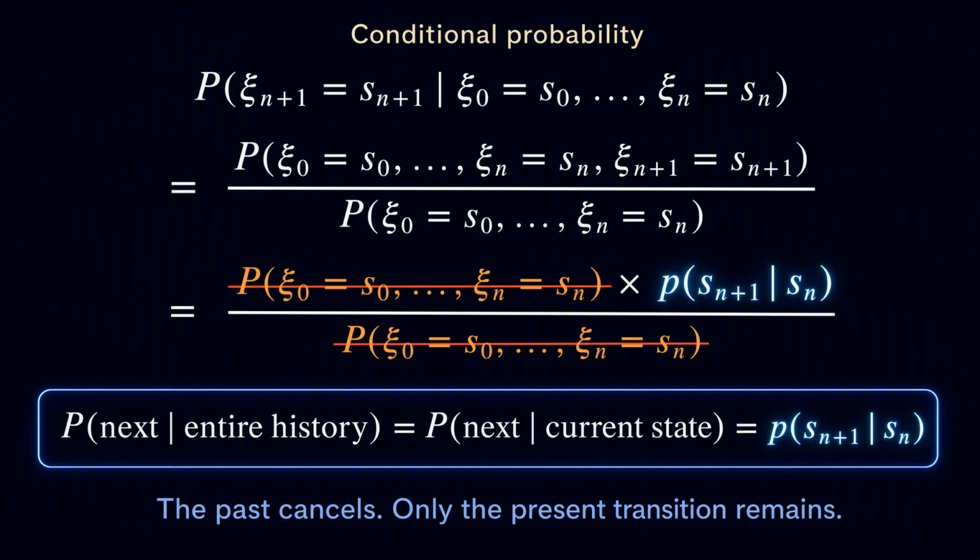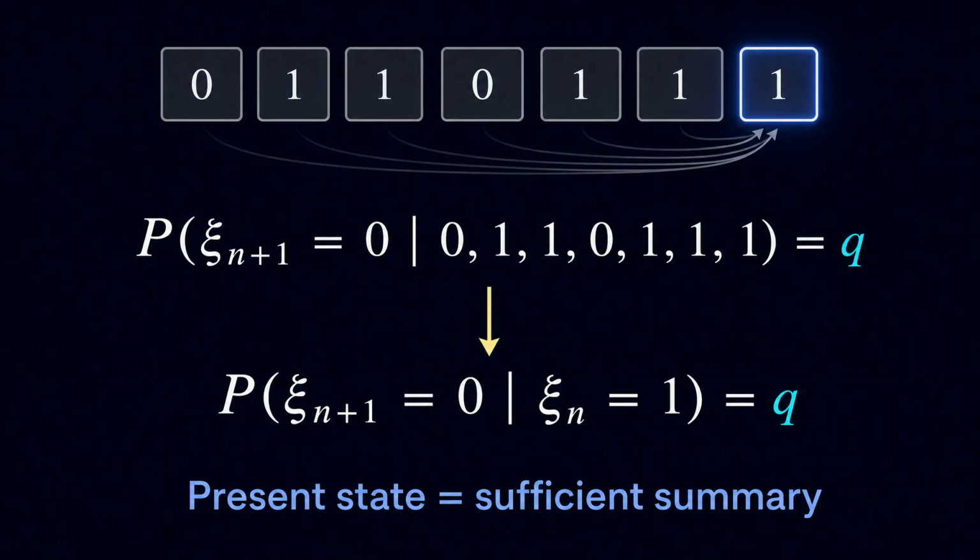Now apply the definition of conditional probability. The probability of the next state given the entire history is a ratio. The numerator is the probability that the history and the next state all occur. The denominator is the probability of the history itself. Using the path formula, the numerator equals the probability of the past and present multiplied by one final transition probability. That final factor is p of Sn plus 1, given Sn. The same past and present probability appears in the denominator, so it cancels.